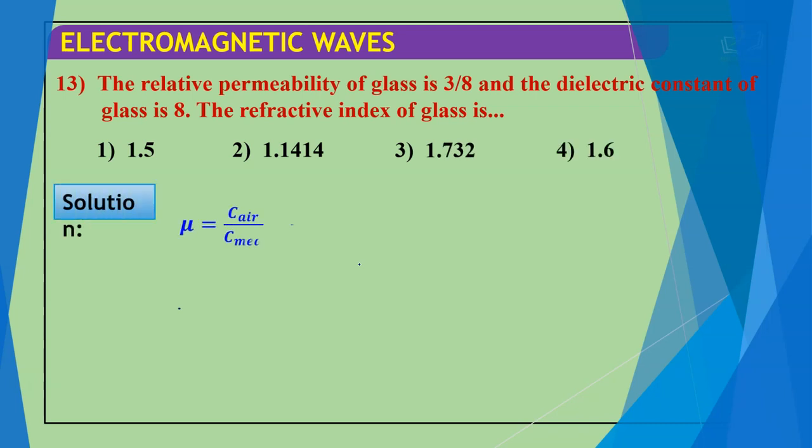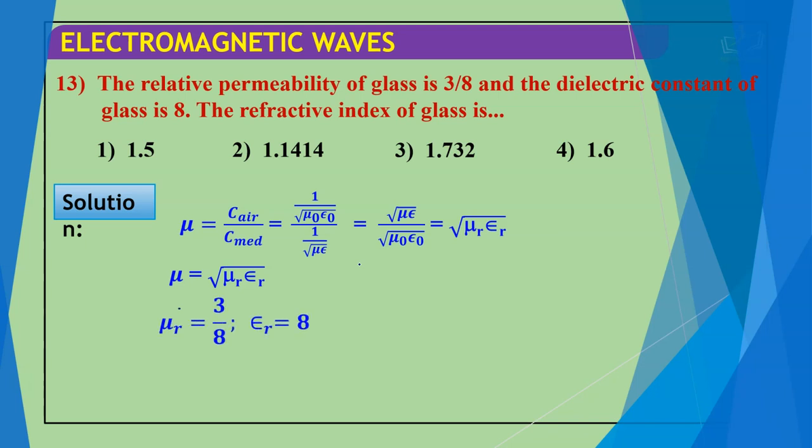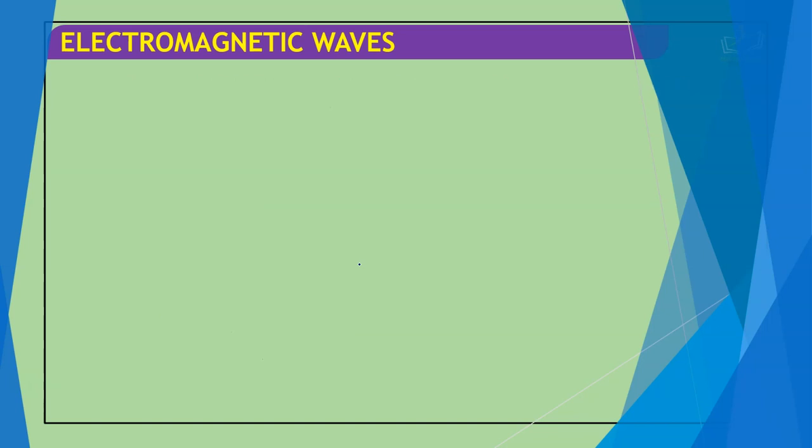Solution: mu is equal to C air by C medium. Again we apply the same formula, mu is equal to under root of mu r epsilon r. Mu r is given as 3 by 8 and epsilon r is given as 8. We just put in these values and get 1.732, which is root 3. According to that, the correct option is 3.